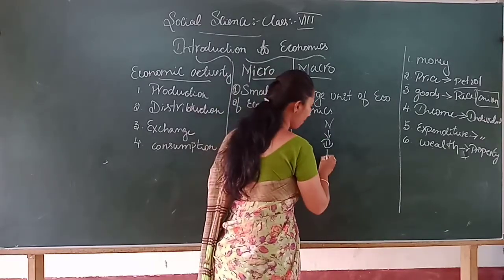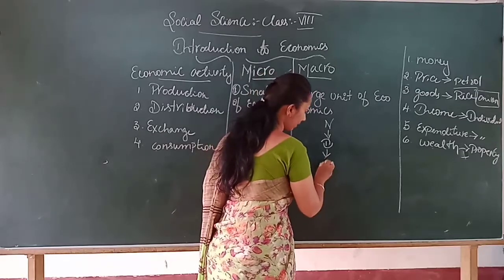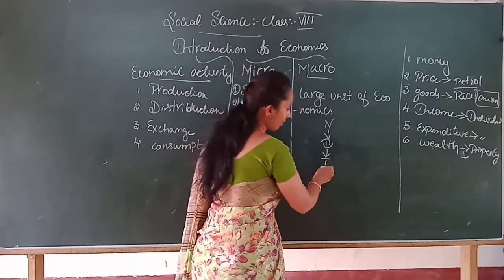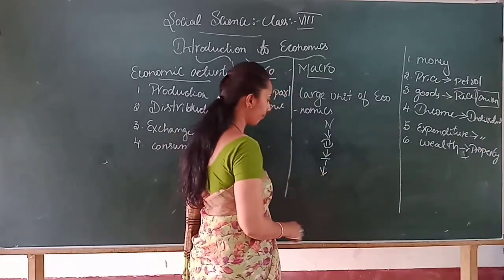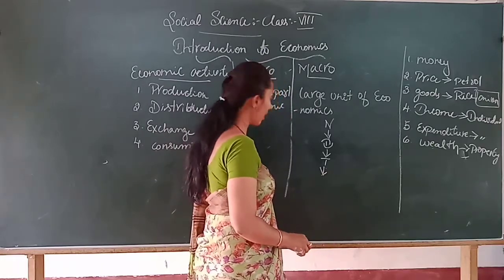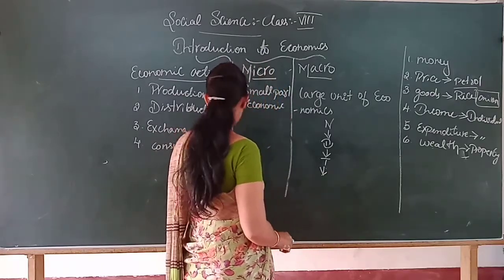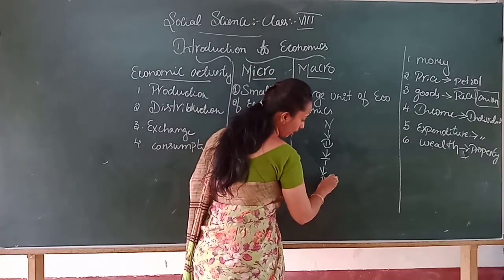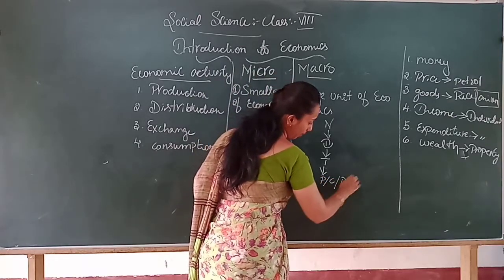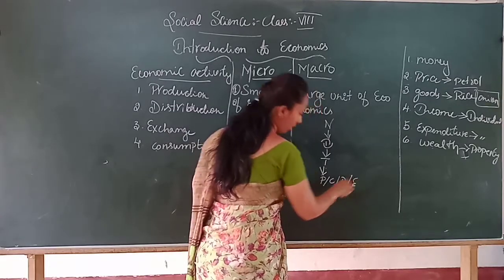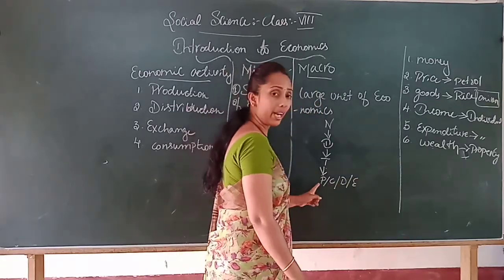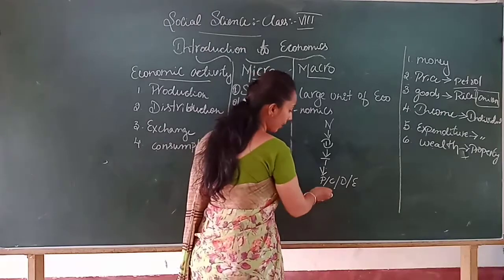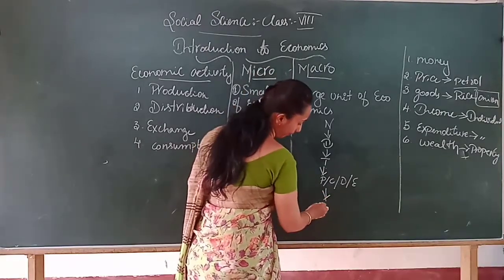That income will come from tax, correct? The tax will be collected from these producers, exchangers, distributors. So we call them producer, consumer, distributor and exchange, right? To get the tax from these, they need what? Resources.